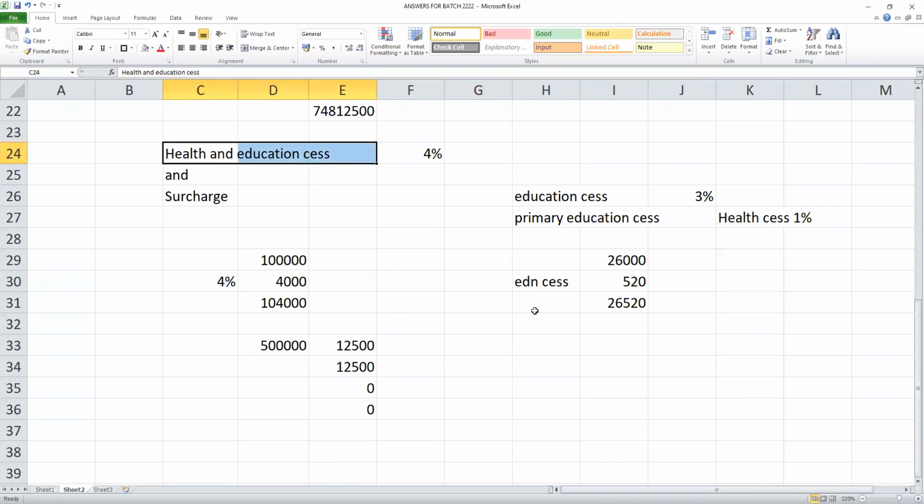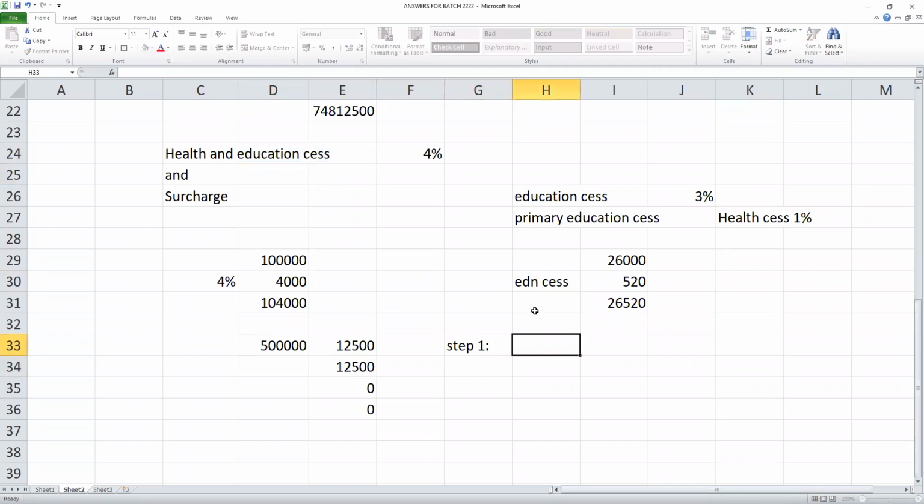You have to first calculate the tax. Step 1: calculate basic tax by applying the slab rates. Step 2: add health and education cess.